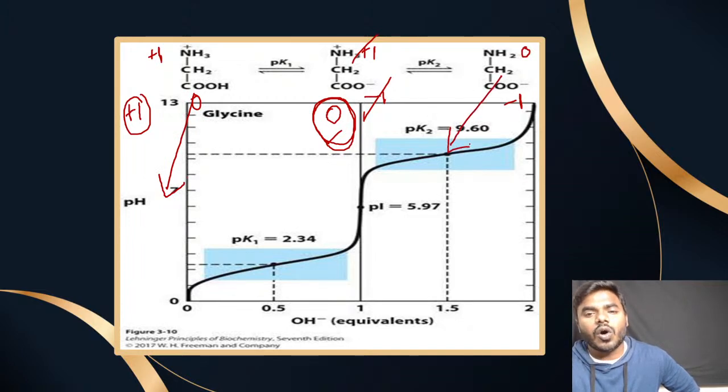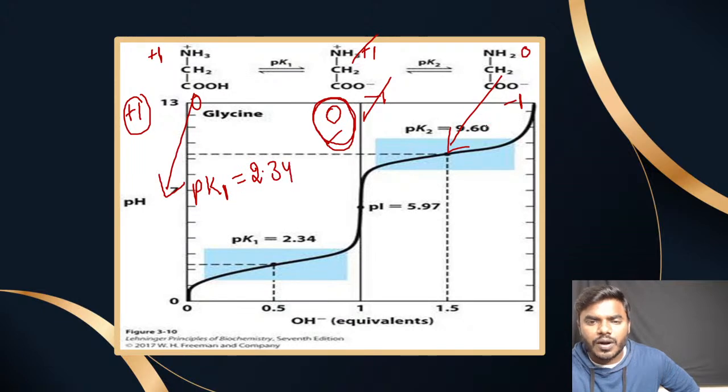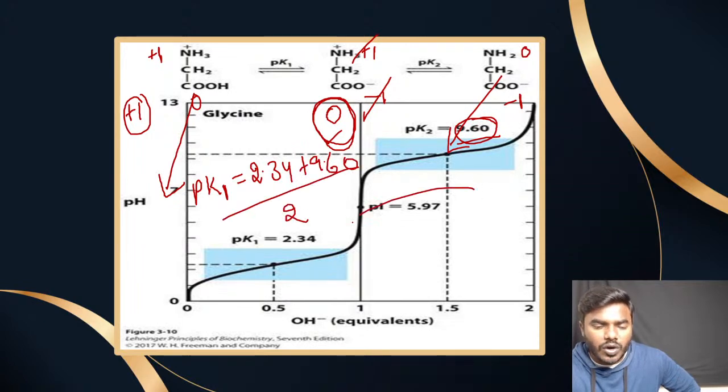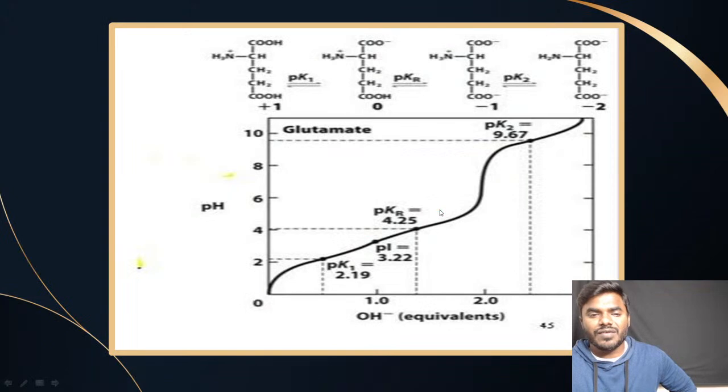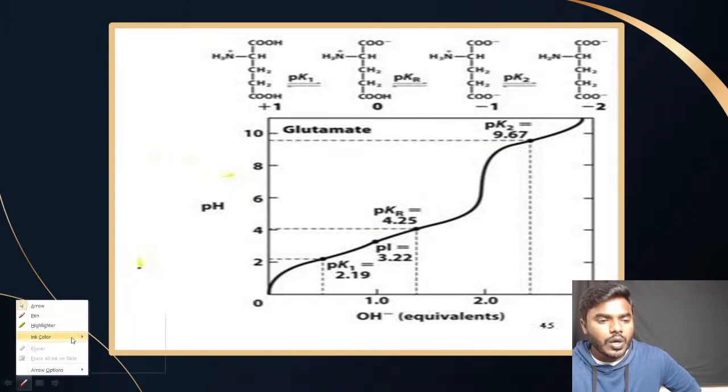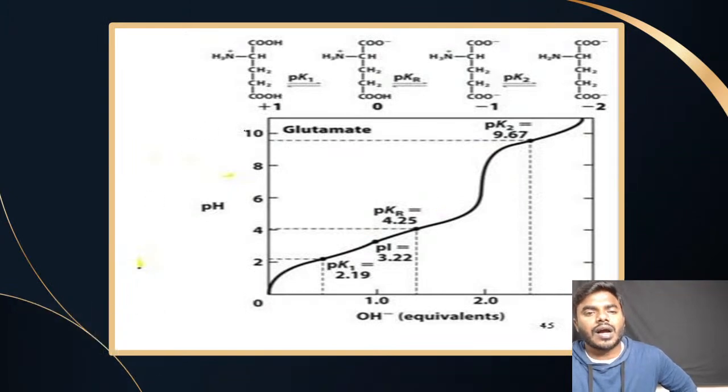This pKa value also is responsible for the neutral form. So the pK1 value, the carboxyl group of glycine, is 2.34 and the pK2 value is 9.60. So by 2, then what are we getting? We are getting 5.97, which is the isoelectric point of glycine. Very easy.